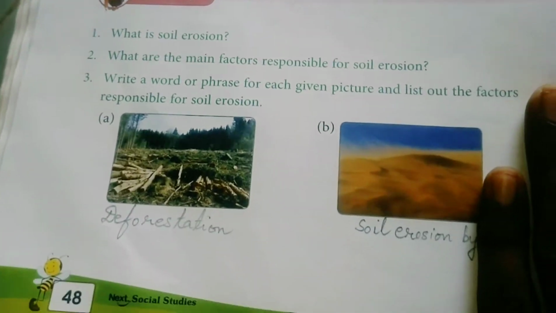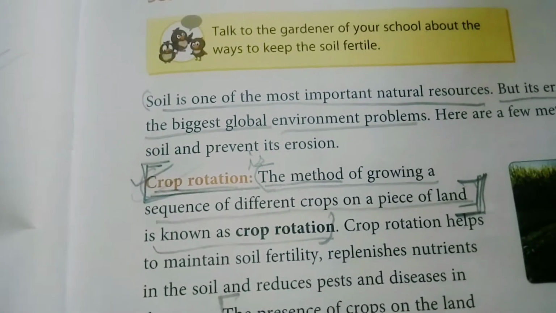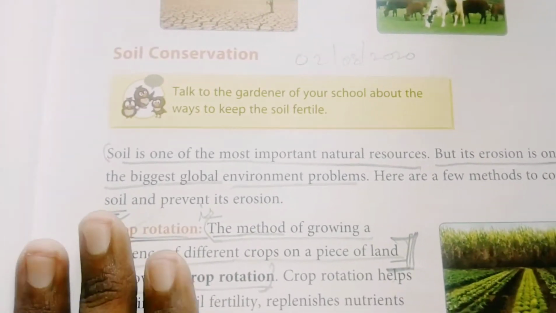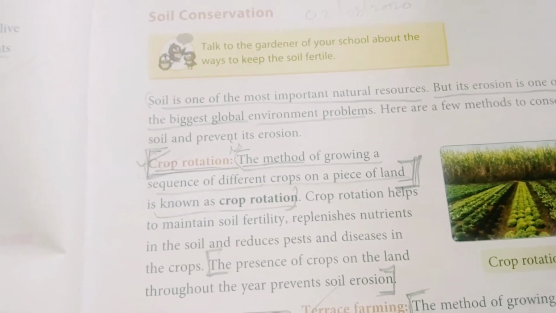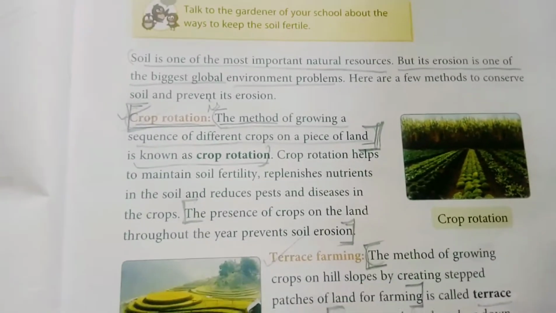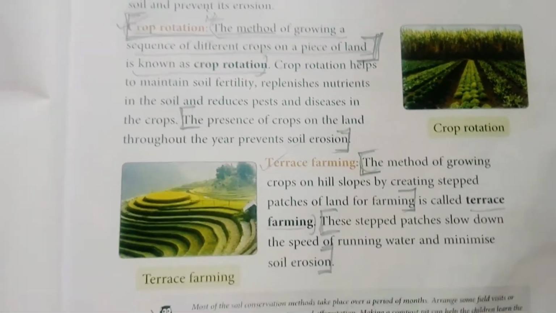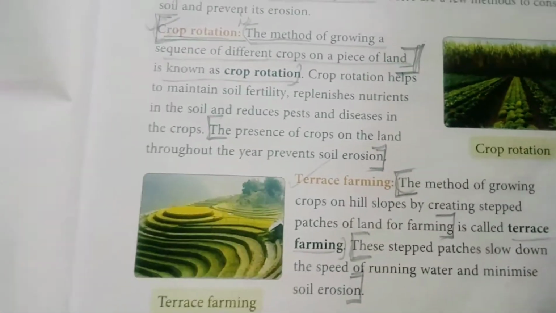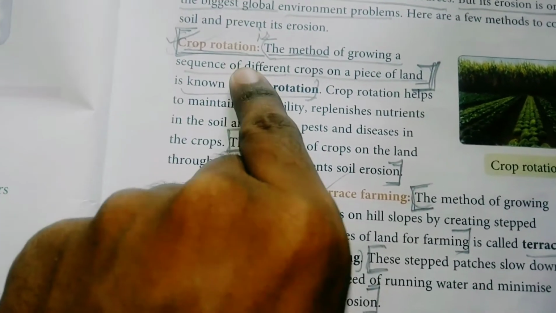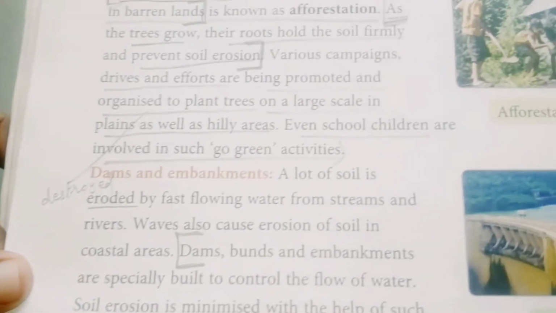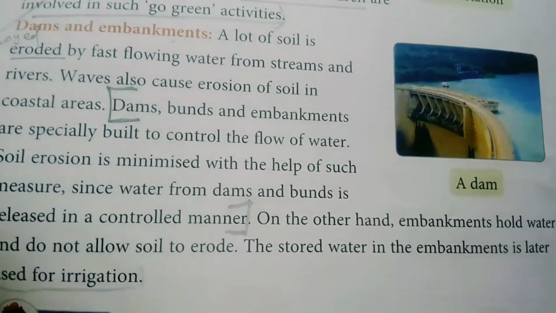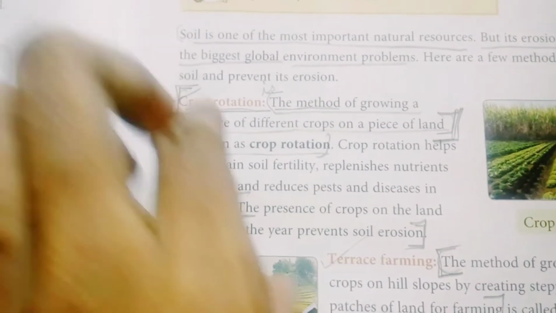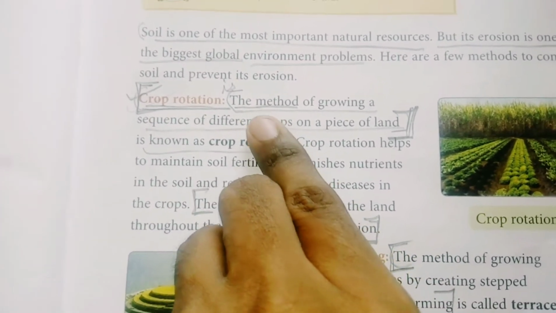Okay, now the third topic that we have discussed in the chapter is soil conservation, how we can save the soil from soil erosion. There are 4 kinds of methods that can save the soil from soil erosion. First is crop rotation, second is terrace farming, third is afforestation, and fourth is building dams and embankments. So first we have seen how it can be saved by crop rotation.